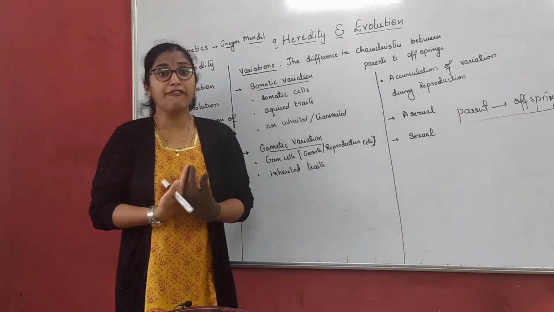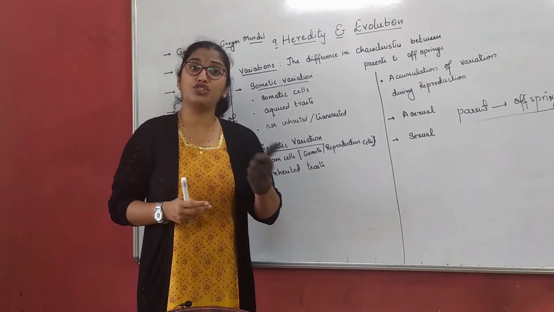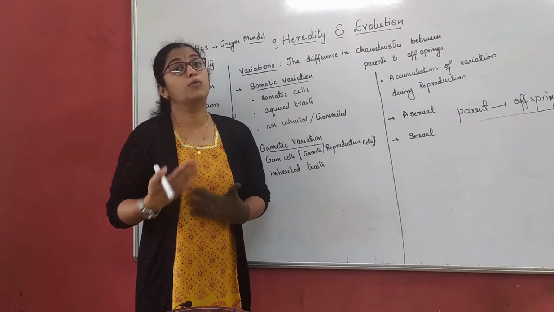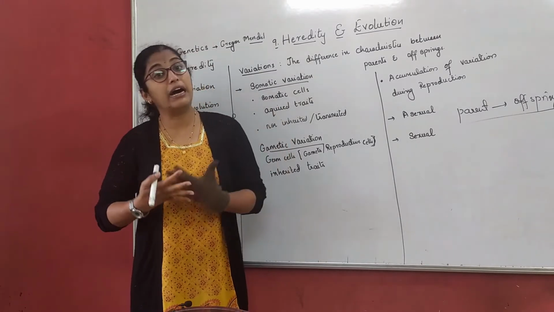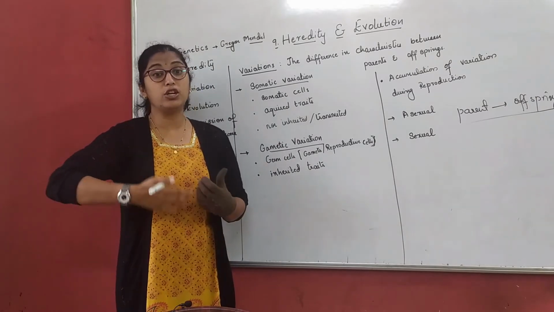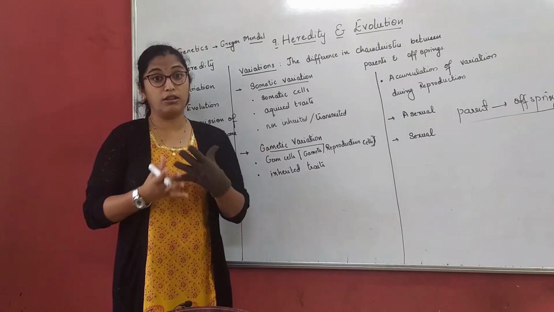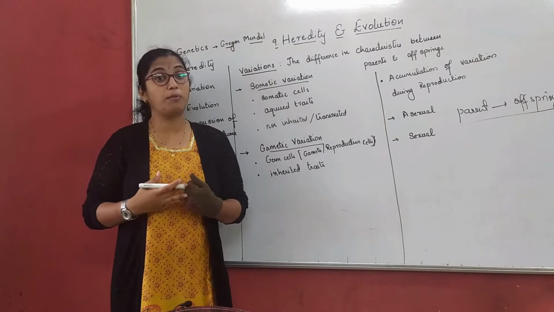Now, we have got so many characteristics or traits from our parents. So what are they? Color of our skin, color of our hair, our height, right? These are all characteristics or traits which we have got from our parents.